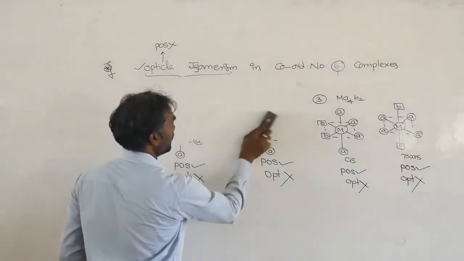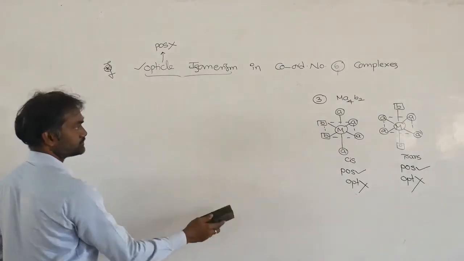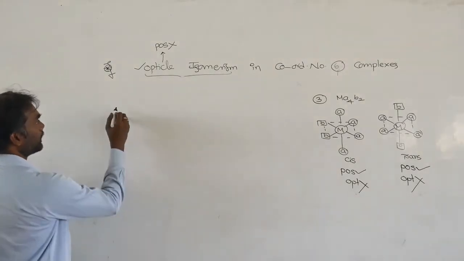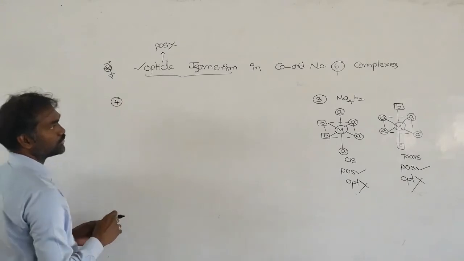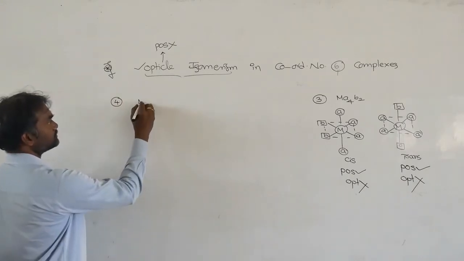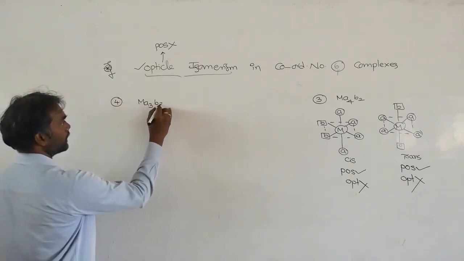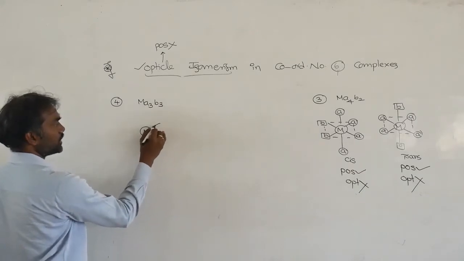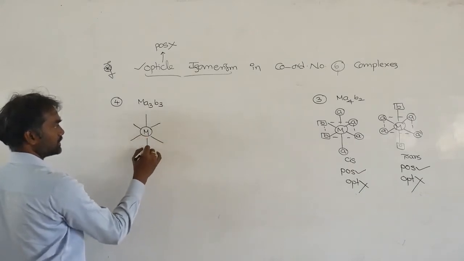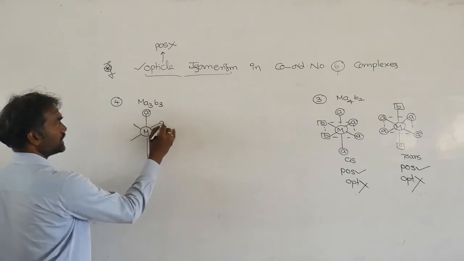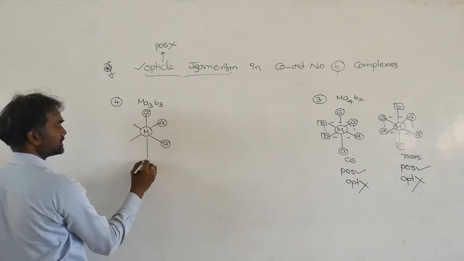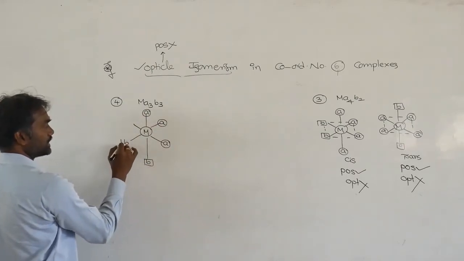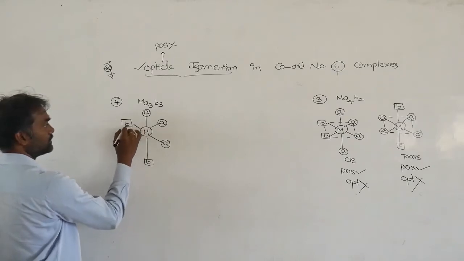Next, another example. You take MA3B3. This also shows two possible structures. We already said one is the facial structure and the other is the meridional structure of geometrical isomerism.